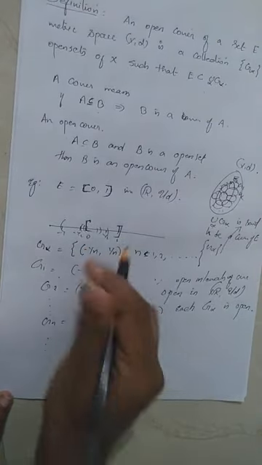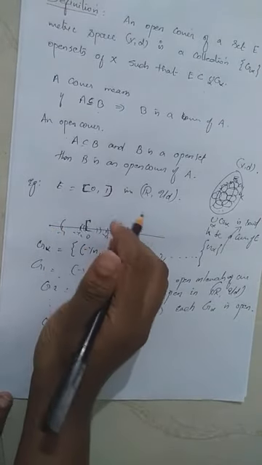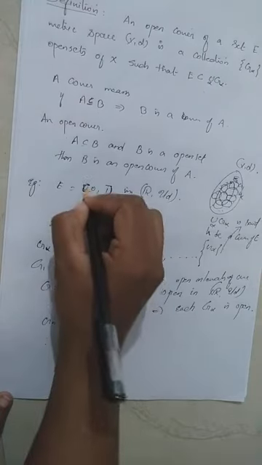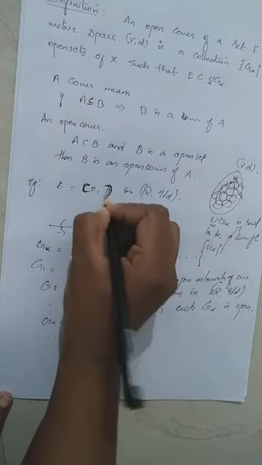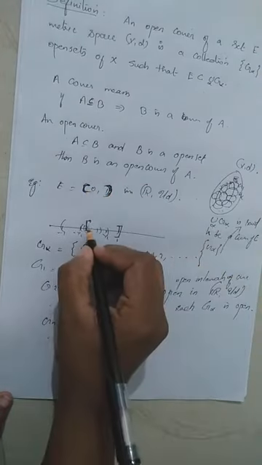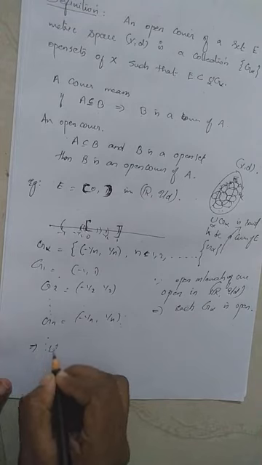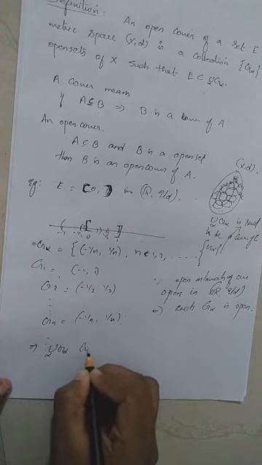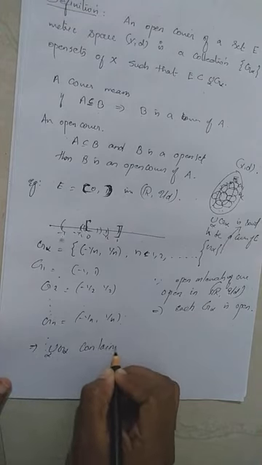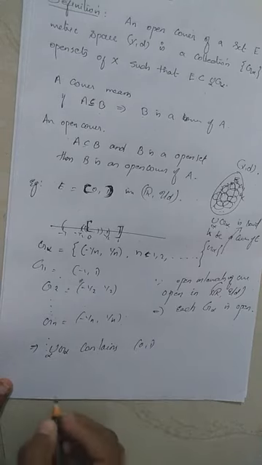Then their union will clearly contain the open interval 0, 1, which is our set. Which implies the union over alpha of G alpha includes the open interval 0, 1.